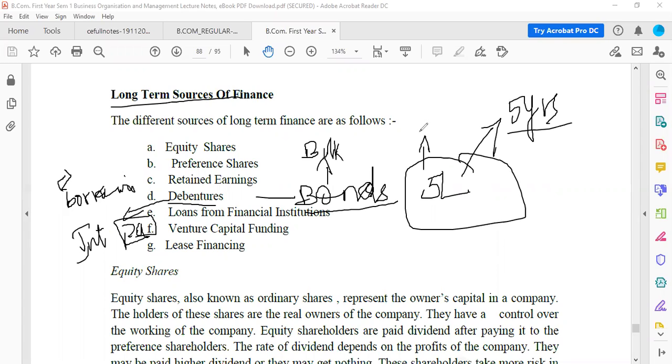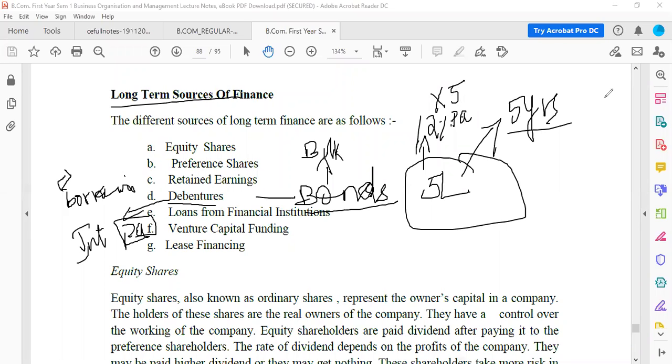Since it is a borrowing, you will get interest, but the interest rate will be more. So let us say you are getting an interest of 12% per annum. For 1 year, you are getting 12% for 5 lakhs, and you are keeping this bond for 5 years. So for 5 years, you'll keep getting 12%, 12%, 12%, like that.